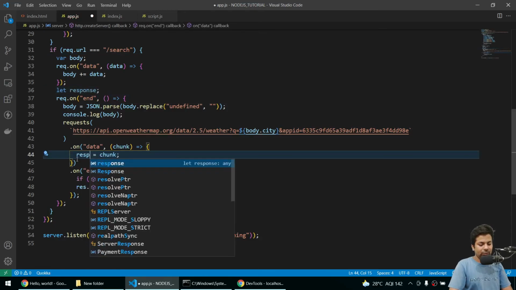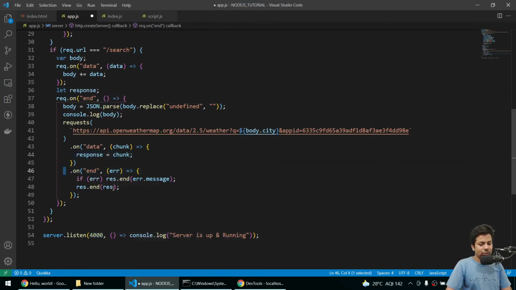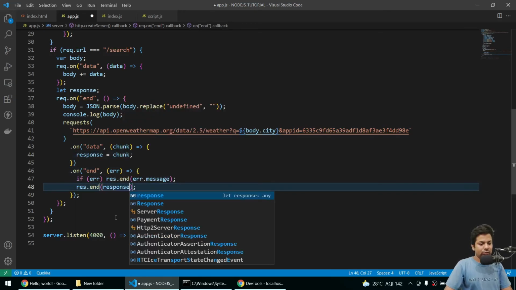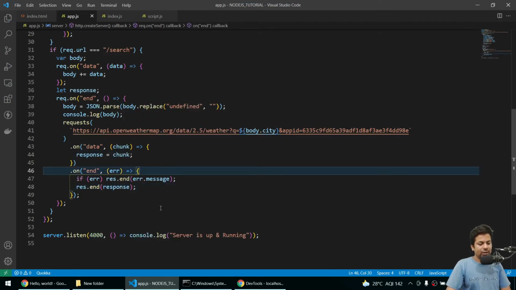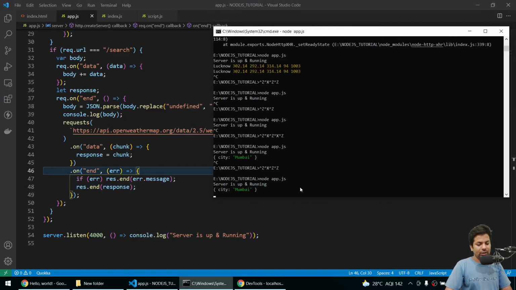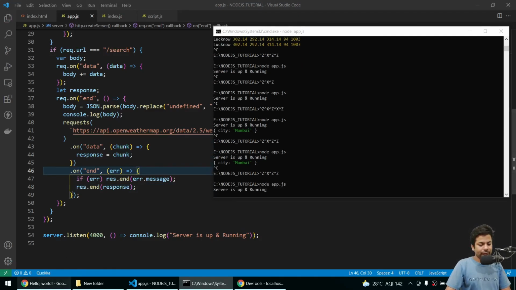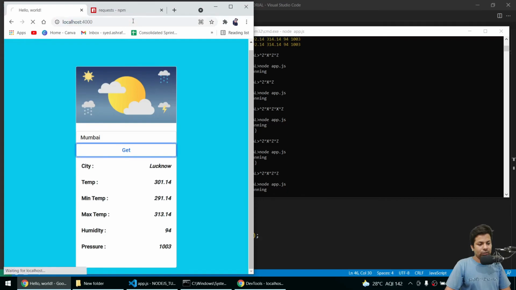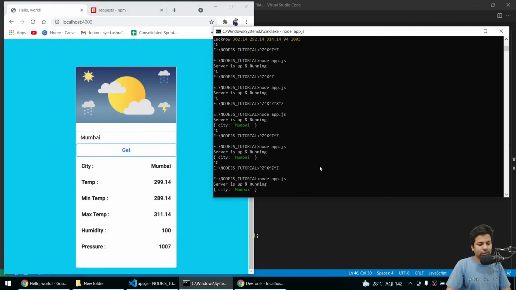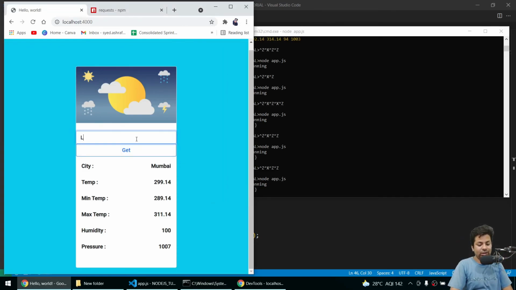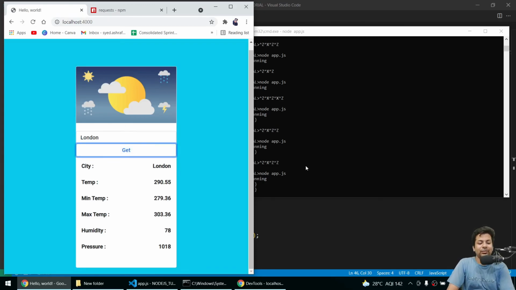And here I'll say response, save it, run the server again, hit the server, so say Mumbai, get, oh we got it. And it was so hectic. If I say London, I got the London data.